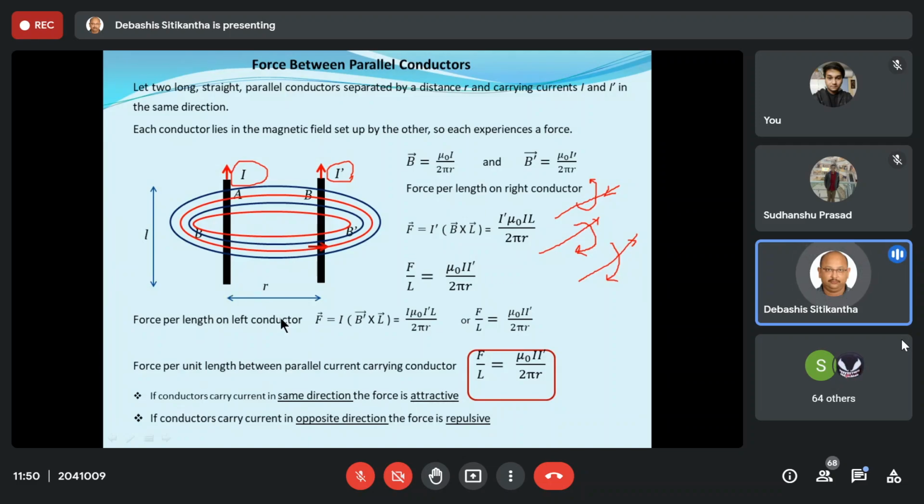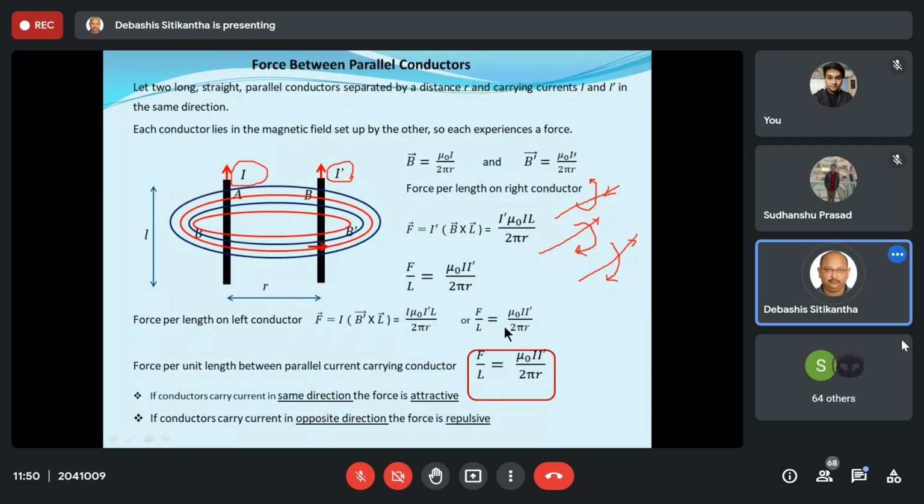So this conductor is carrying a current I. The magnetic field because of this other adjacent conductor is B dash, and that is equal to mu 0 I dash by 2 pi r multiplied with L. Now let us take this L over to this F. So you are going to get F by L is equal to mu 0 I dash by 2 pi r.